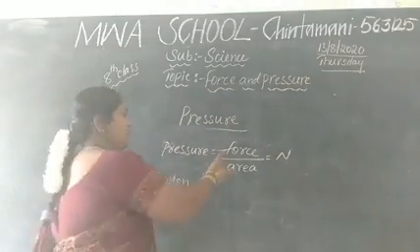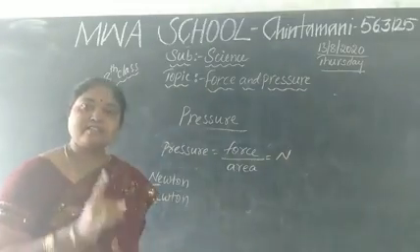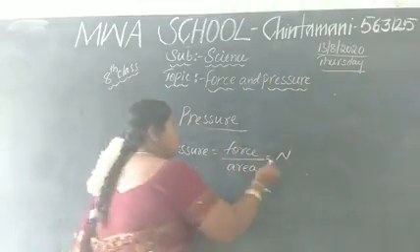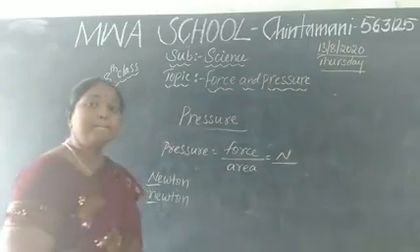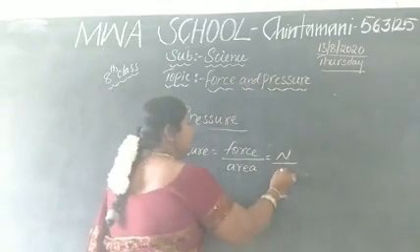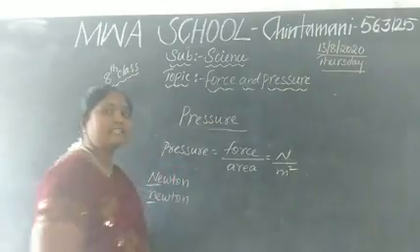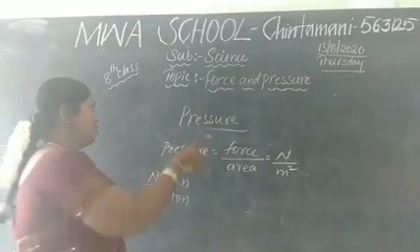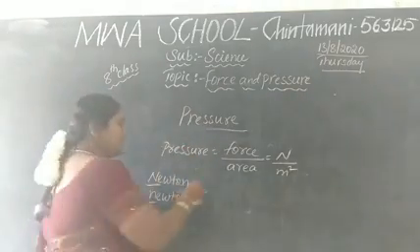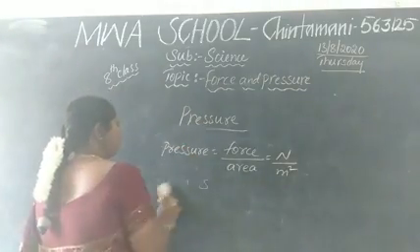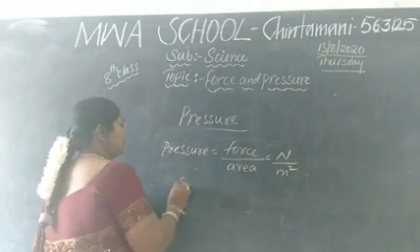Understood? Yes. Now, what is the unit for force? Newton. Then, what is the unit for area? Meter square. The unit for area is meter square. So, now we got the SI unit for pressure.